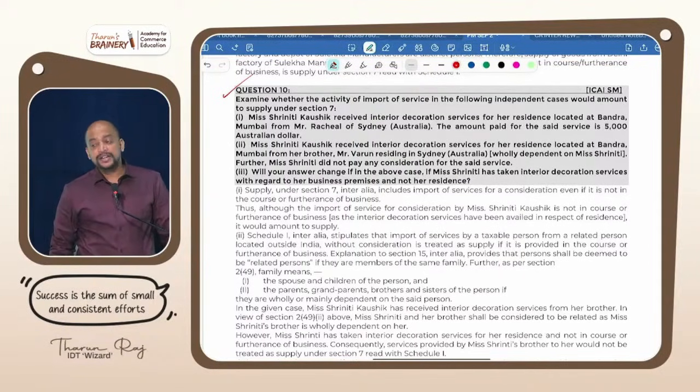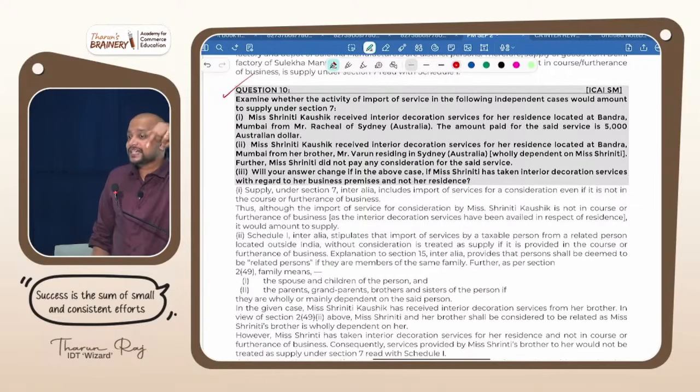Import of service from a related person or not? Check. Related person or not? Yes, because the brother is dependent. So definitely a related person. But will it become supply or not a supply? Supply. Absolutely wrong answer. It is not a supply because it is not for business purpose. It is for personal purpose.